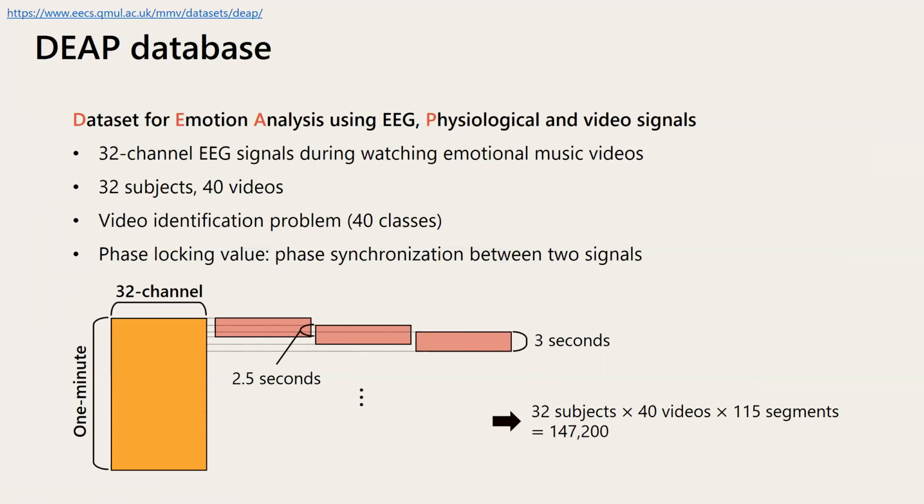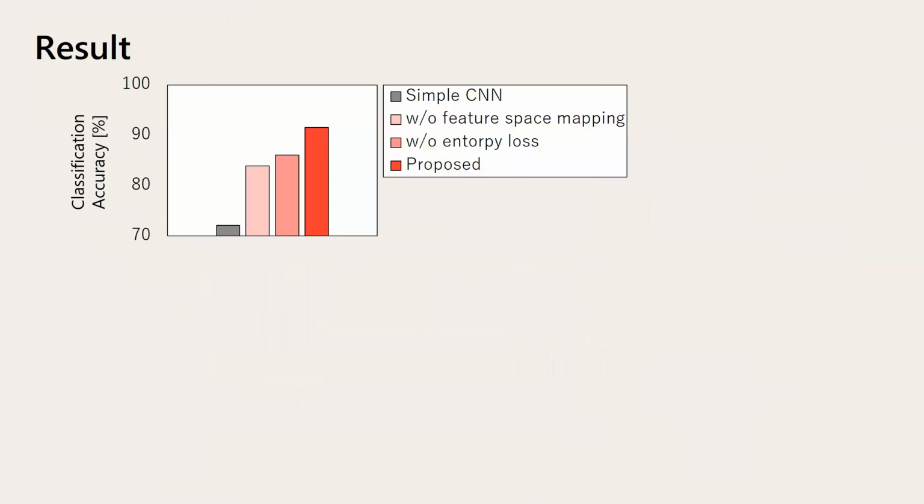The phase locking value that measures the phase synchronization between 2 signals is used for calculating the connectivity values. The 1 minute long EEG signals are divided into 3 second long segments with an overlap to increase the number of data. So then let me show the results.